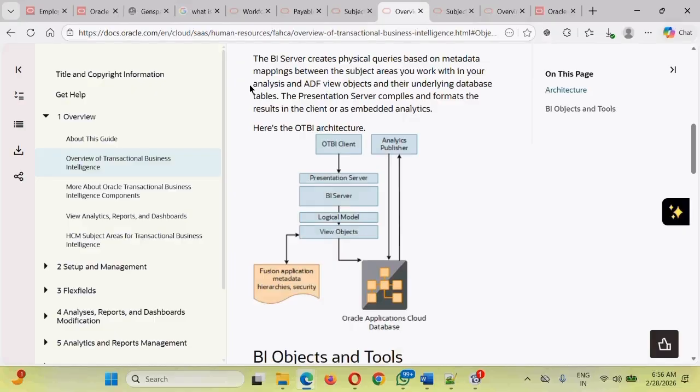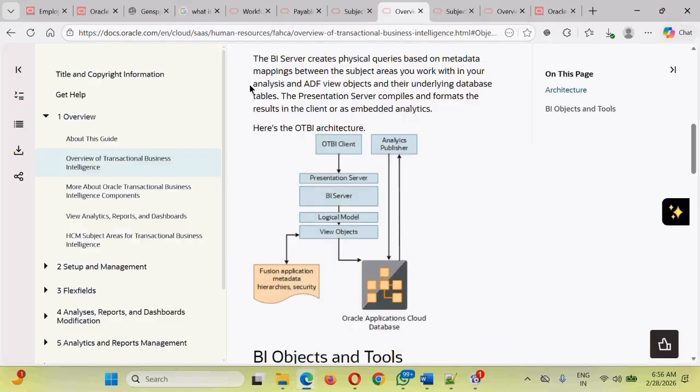Those SQL queries are saved as view objects in ADF technology, and OTBI is just a front layer, just a wrapper on the underlying technology. Every time you build the analysis or run the analysis, it is hitting a component of ADF technology which has an underlying component called a view object, which has an actual SQL query tagged to it.